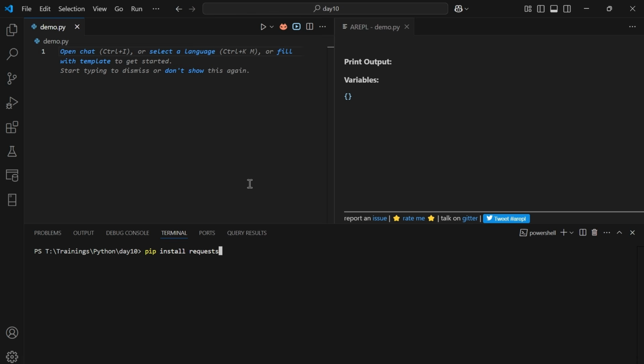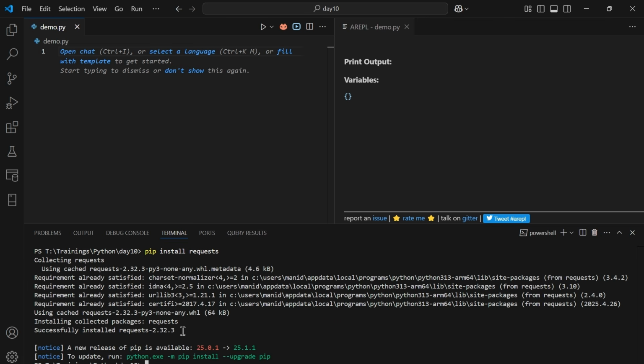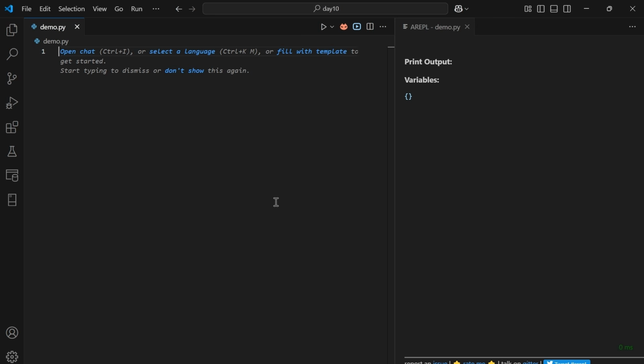The requests library in Python is a powerful tool for making HTTP requests. It allows you to interact with web servers, send data, and receive responses. Let's install this library. After executing this command, you can see a message: successfully installed requests library. Next, let's test the requests library.